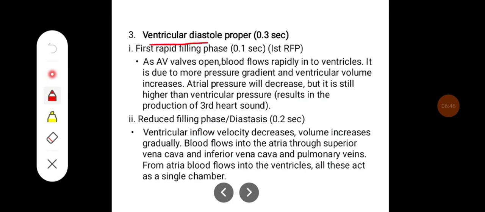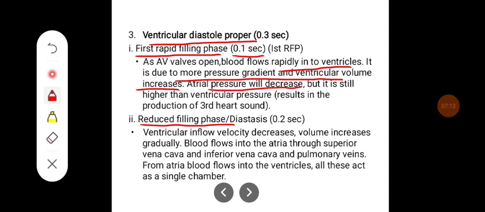Then ventricular diastole proper, that is around 0.3 second. In that we have first rapid filling phase and reduced filling phase, that is called as diastasis. First rapid filling is around 0.1 second. As AV valves open, the blood flows rapidly into ventricles.